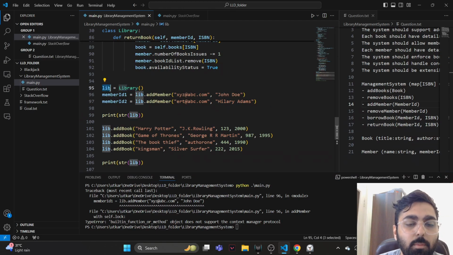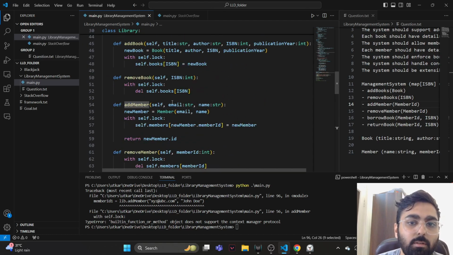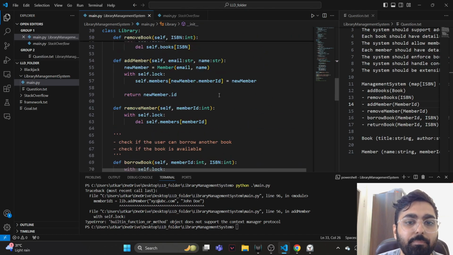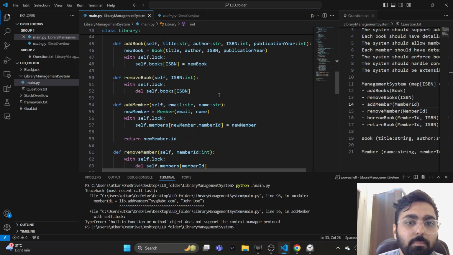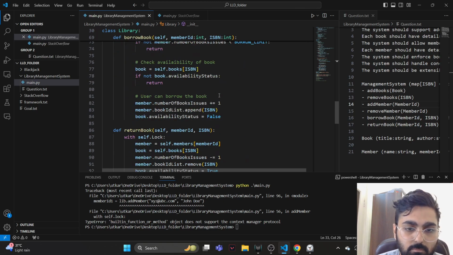We created a library instance, and we called add member, and add member took an email and created a member and updated this members table, which is there. Not 100% sure what went wrong over here. So it says type error, built-in function or method object does not support context manager protocol.